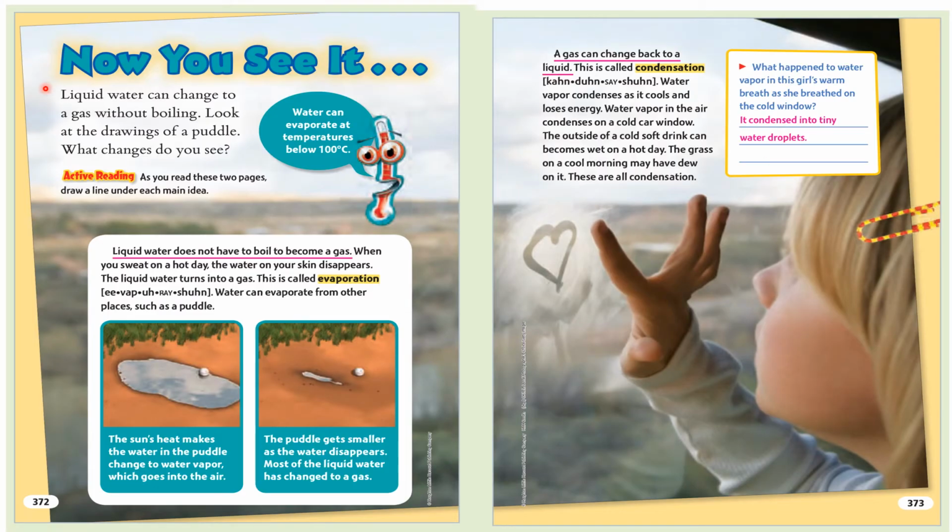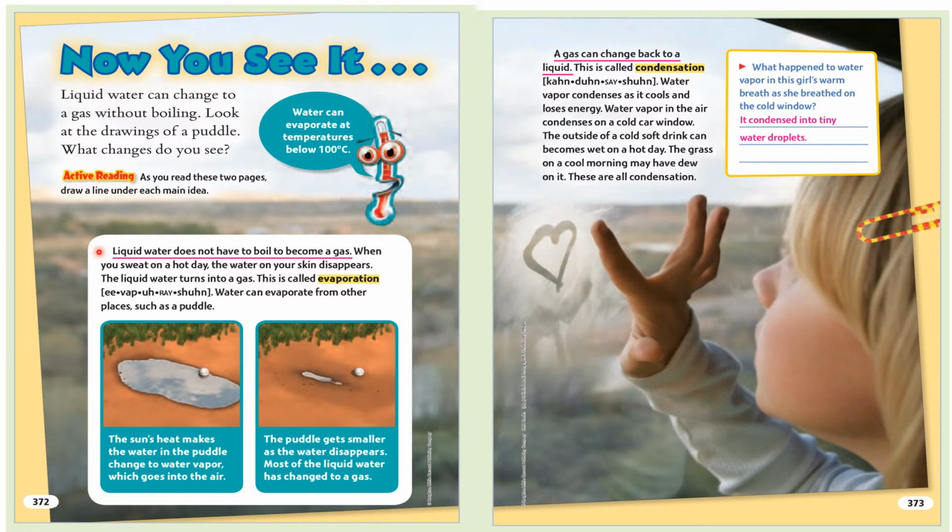Now you see it. Liquid water can change to a gas without boiling. Look at the drawings of a puddle. What changes do you see? Water can evaporate at temperatures below 100 degrees Celsius. Active reading. As you read these 2 pages, draw a line under each main idea. Liquid water does not have to boil to become a gas.